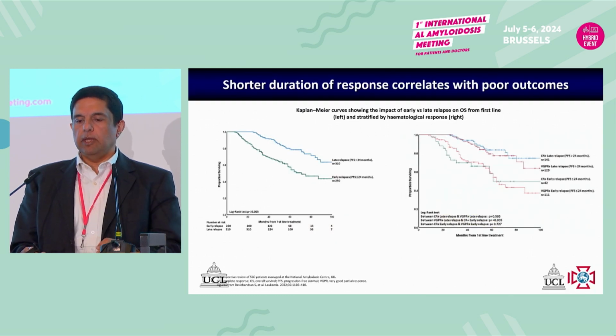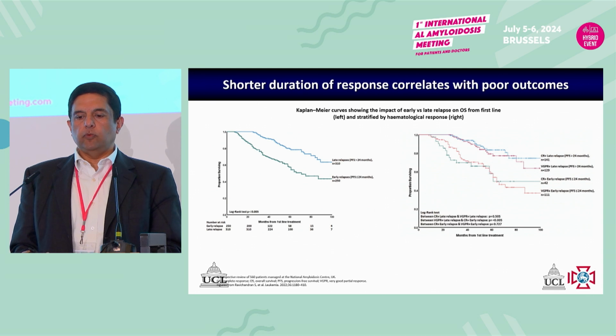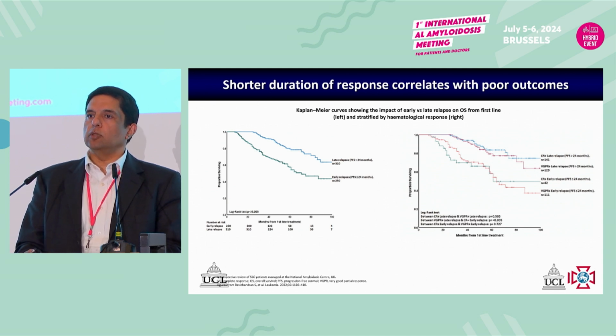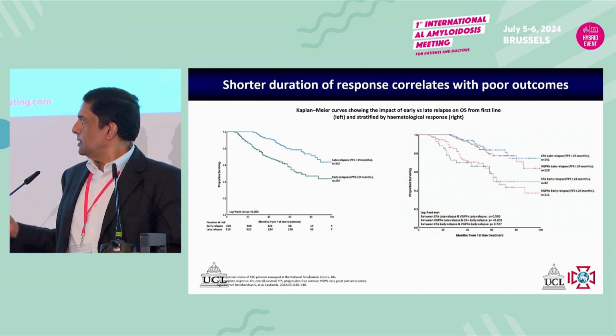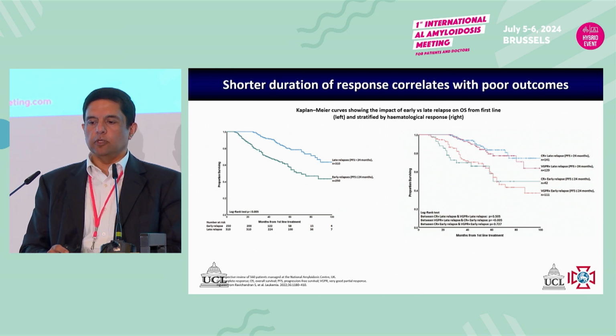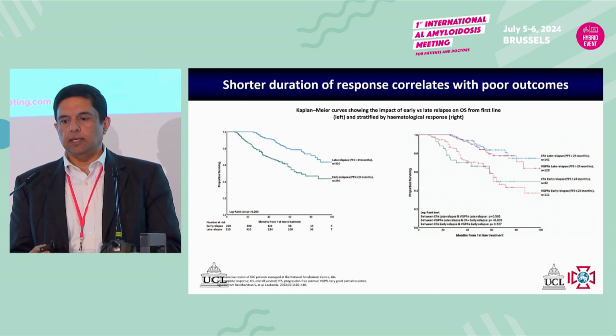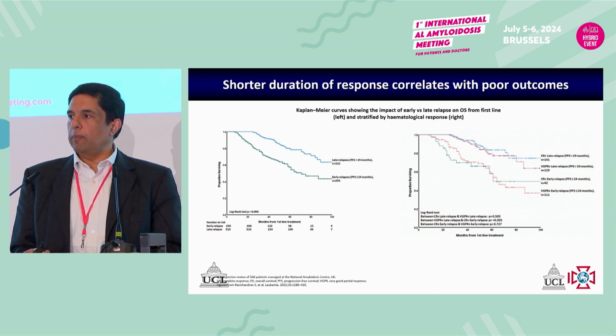And then we showed some years earlier that patients who relapse within 2 years of their initial treatment have much worse outcomes compared to patients who relapse later. And this is independent of what their initial response was. Whether they had a CR or a VGPR, they still did worse if they relapsed early, and they did better if they relapsed later.